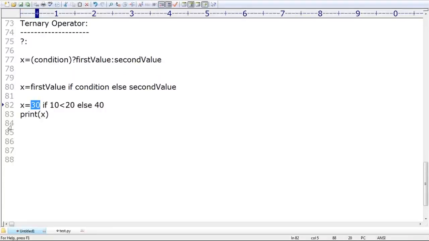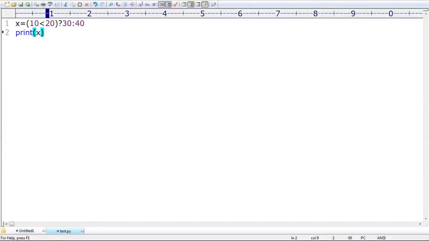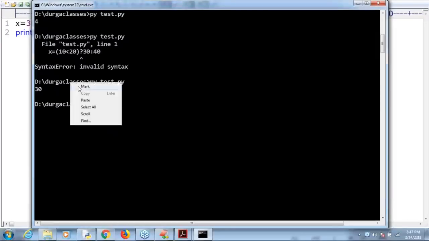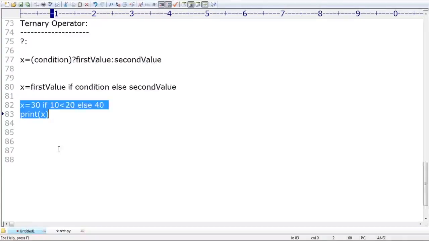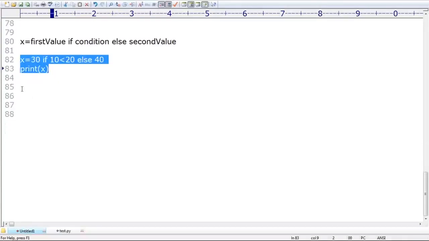This is what the ternary operator is. Let me execute this code so that you get more clarity. What is the output? By default we get 30. Make sure the ternary operator is available in Python, but the syntax is different. Internally I'm using if-else syntax in the ternary operator. I hope everyone can understand.